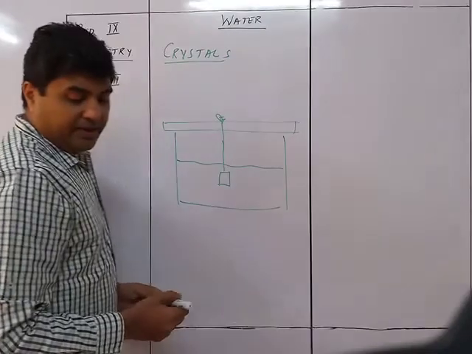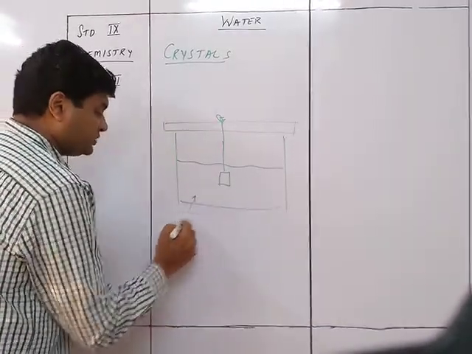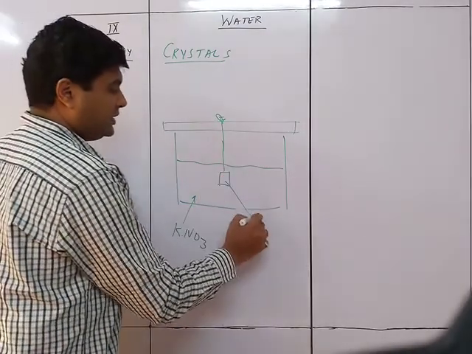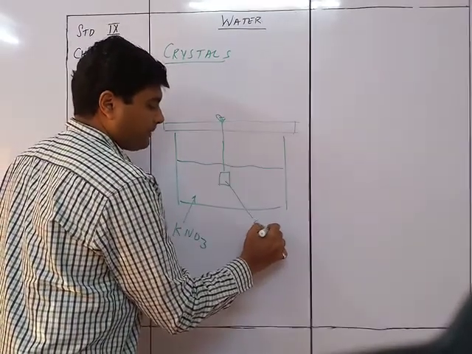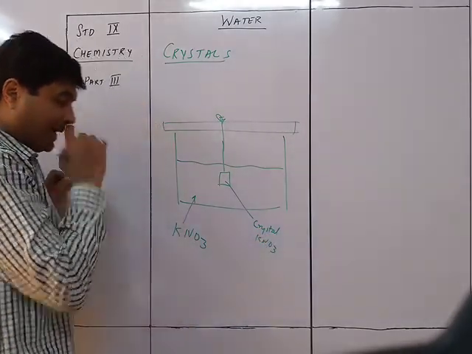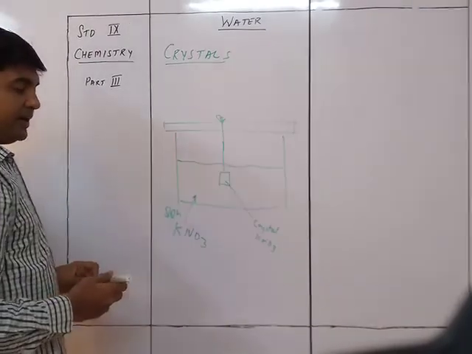For example, they have taken KNO3 here. So this is a saturated solution of potassium nitrate, and this is a crystal of potassium nitrate. This is a hot concentrated solution of potassium nitrate.